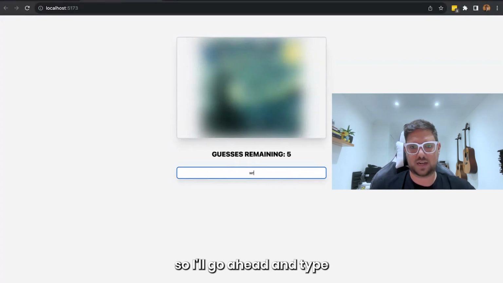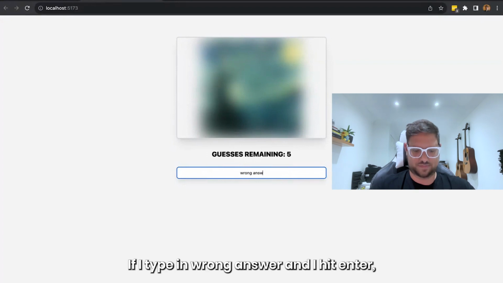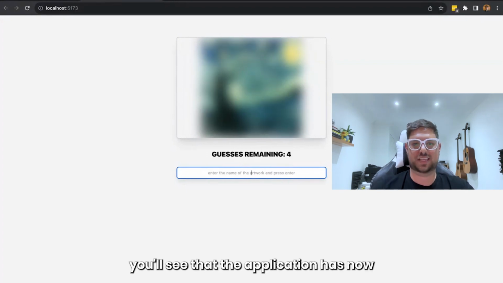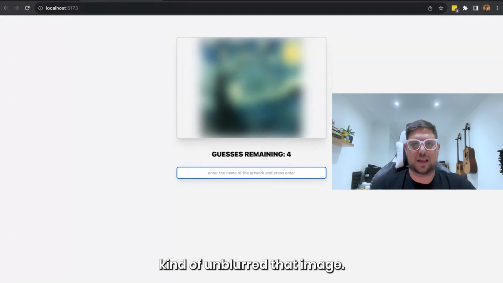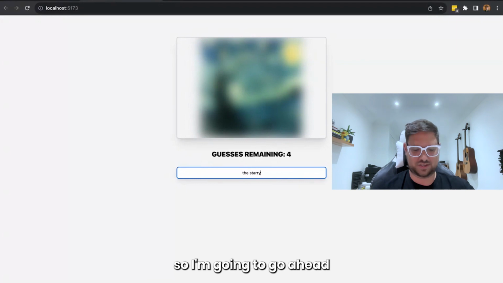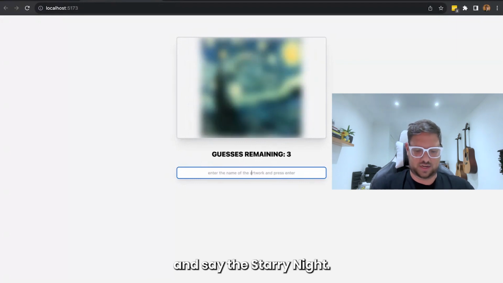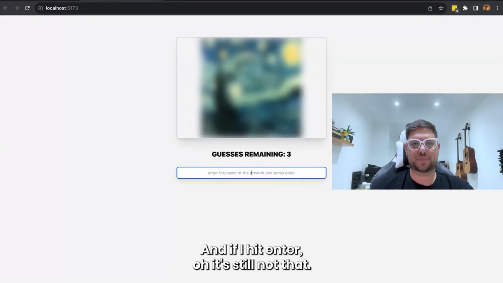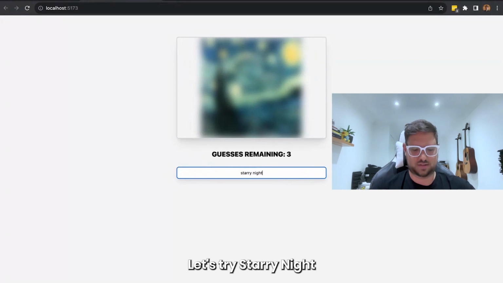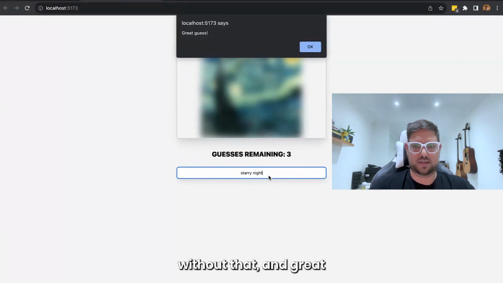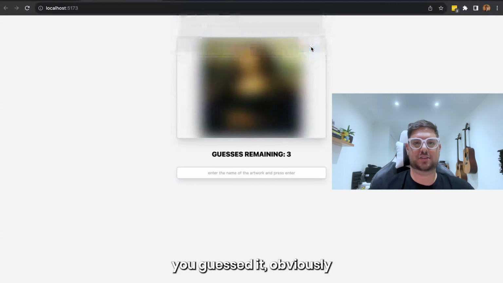So I'll go ahead and type in the wrong answer. If I type in a wrong answer and hit enter, you'll see that the application has now unblurred that image. I've got 4 guesses remaining, so I'm going to go ahead and say the Starry Night. And if I hit enter, oh, it's still not that. Let's try Starry Night out there. And great, you guessed it.